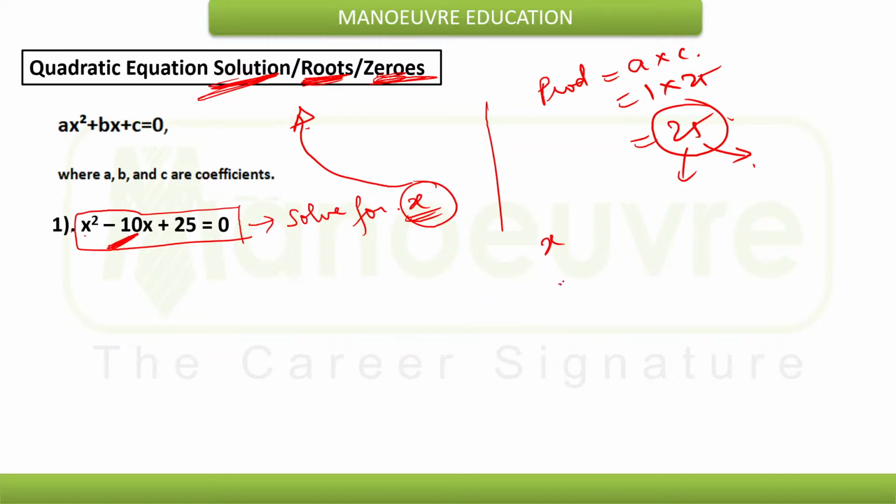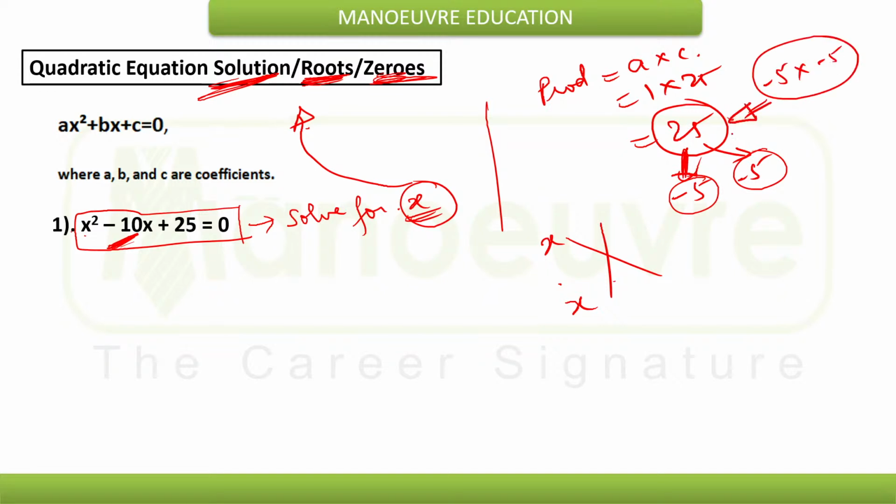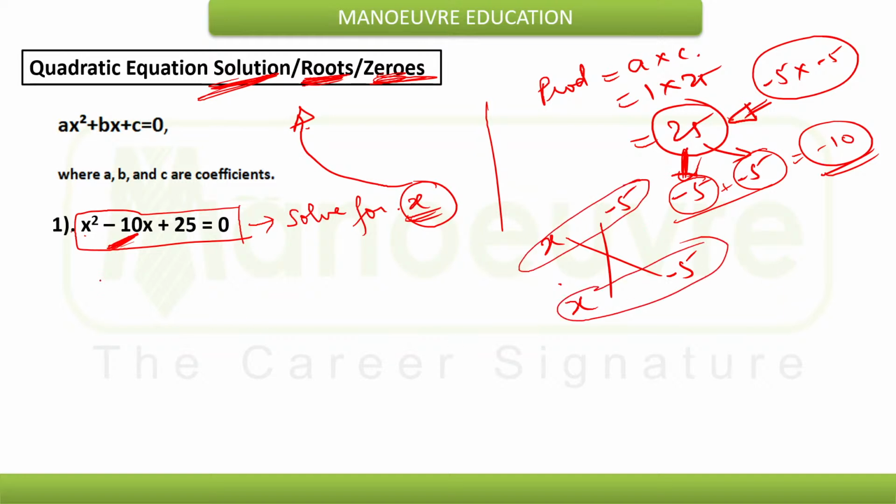Now which are those two values? I can put x here and cross. Those two values will be minus 5 and minus 5, so that the sum will be minus 10 and the product will be 25, because minus 5 into minus 5 gives 25, but minus 5 plus minus 5 gives minus 10. Hence your two solutions will be minus 5 and minus 5, and that gives us the two factors x minus 5 and x minus 5.